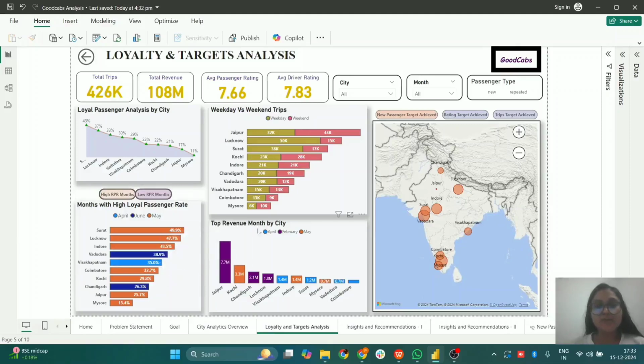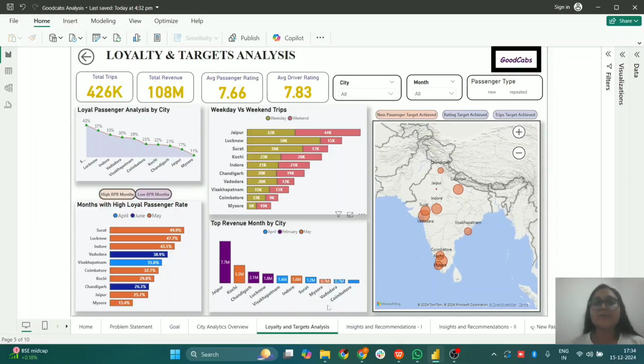Now, talking about the top revenue months by city, we can see that maximum revenue of GoodCabs is generated in the months of April, February, and May. In Jaipur, Chandigarh, Lucknow, we can see that the maximum revenue is drawn in the month of February, and for Kochi, Indore, and Mysore, the maximum revenue month is May, and for the rest of the cities, maximum revenue is drawn in April.